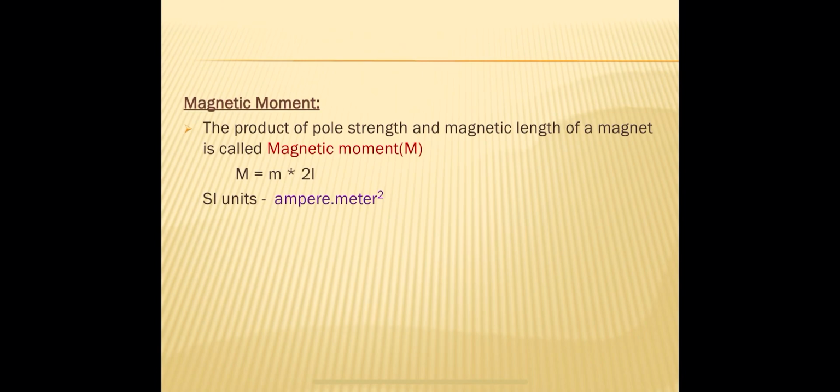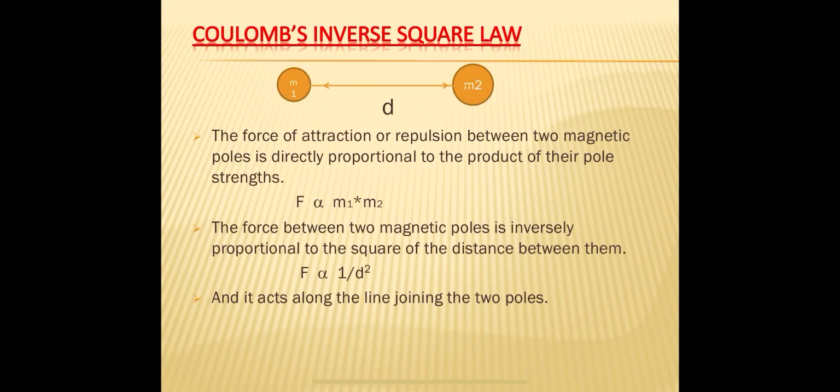But how much force is applied by one magnetic pole on another magnetic pole? The force applied on one magnetic pole by another magnetic pole can be determined by a law, that is Coulomb's inverse square law.